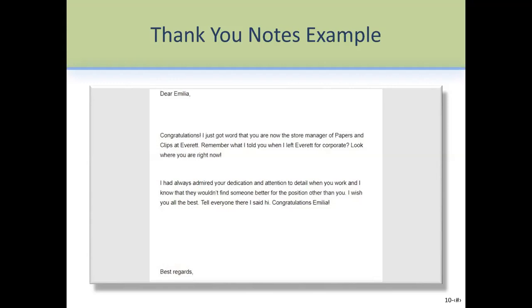Now thank you notes basically means that you're thanking someone who has done something really good, or it's a congratulation note also. So I'm giving an example of a congratulations here. Dear Emily, congratulations. I just got word that you are now the store manager of Papers and Clips at Everett. Okay, so this is a congratulation note coming from, let's say, an old colleague from that organization.